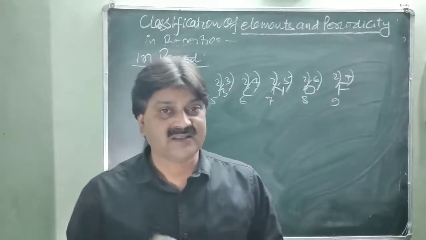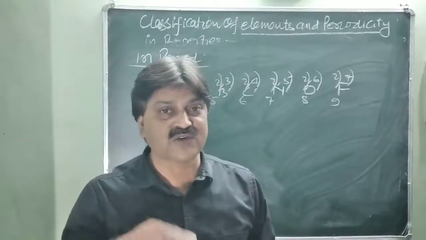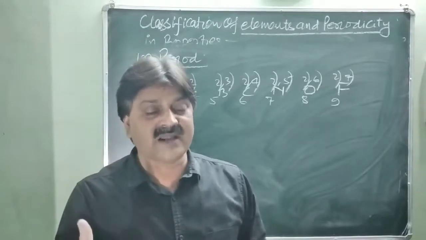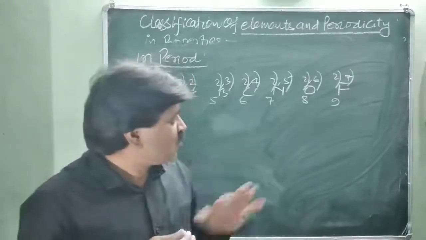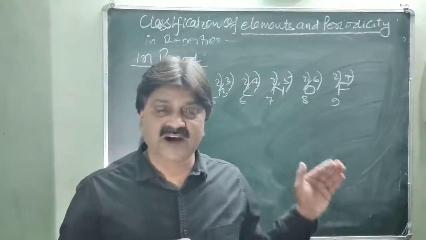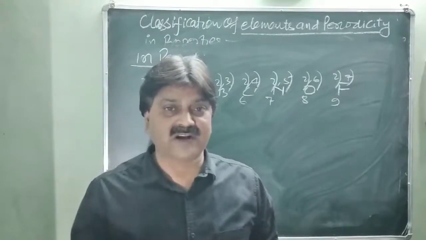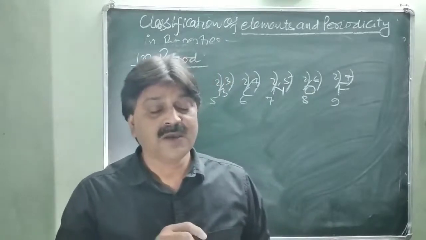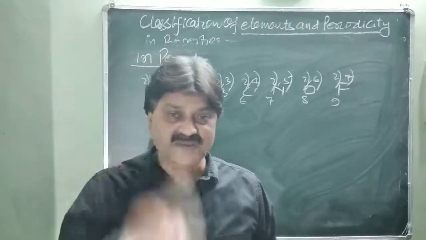So what will happen? The Zeff effect increases. Zeff effect means the effect of the nucleus on the electron increases. Nuclear charge increases, so more force of attraction acts on the electron, and electrons come close to the nucleus. So going across the period from left to right, the size of atom decreases. Why? Because filling of electrons takes place into the same shell, more force of attraction acts between the nucleus and valence electron, because electrons are not going to the next shell, but into the same shell.